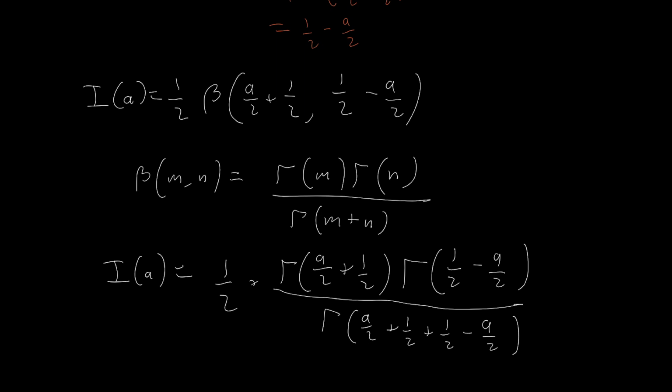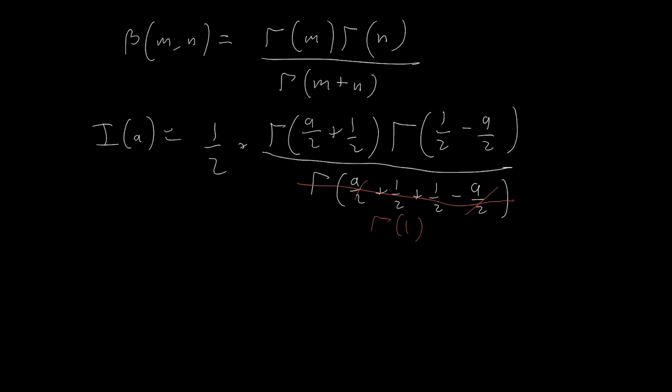And you can see here that the a over 2's cancel out and the halves add up to 1. So the denominator is just gamma of 1. We know that gamma of 1 is just 1. So now we're left with just the numerator over 2.